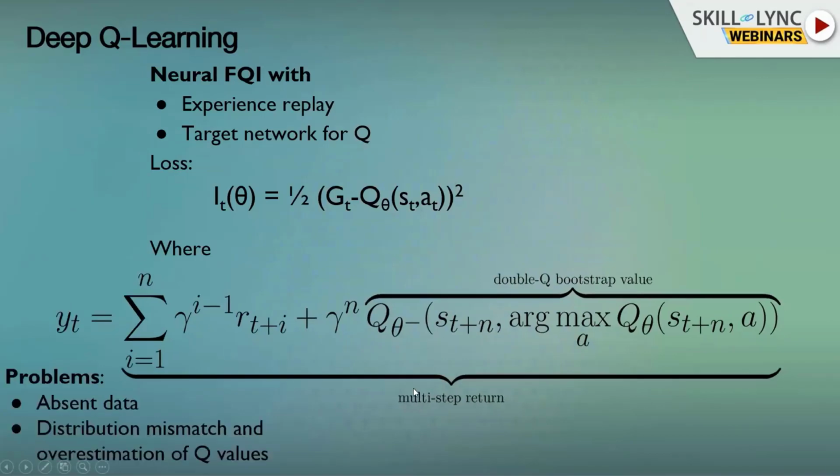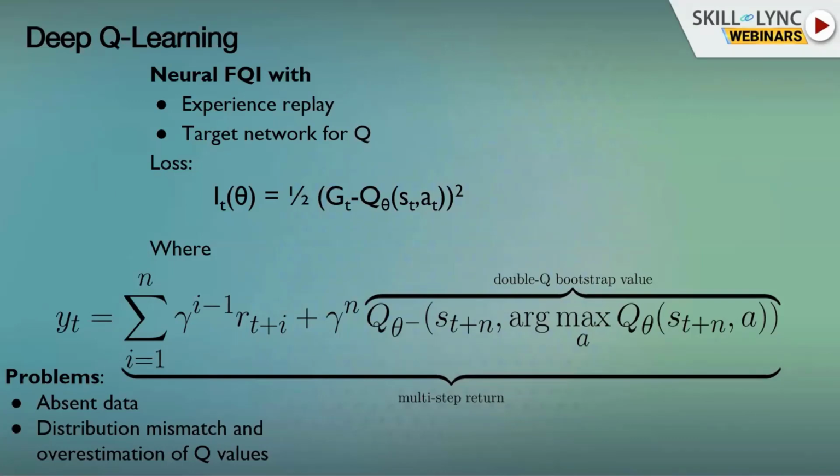What are the problems that we still have here? Again, this algorithm is great. It can use offline data, but we still have the problem that we might have data that we can't see. We can't gather new experience from places that we don't know anything about. And also, we still have this distribution mismatch problem. We're trying to fit a Q function, but the policy that generated the data actually took actions using a different distribution. So we're fitting our Q function with something that was sampled differently than what we're sampling.